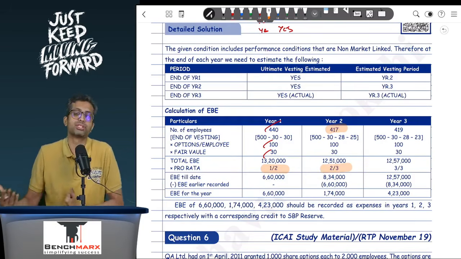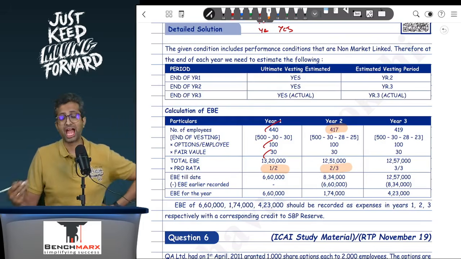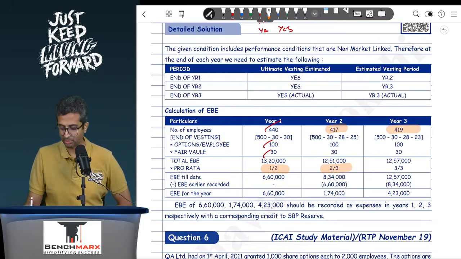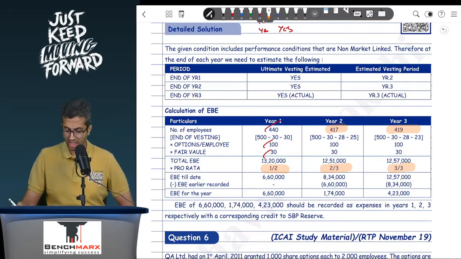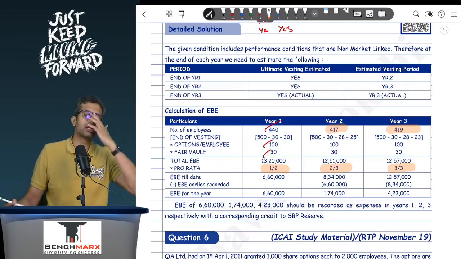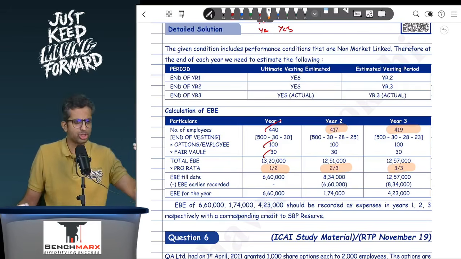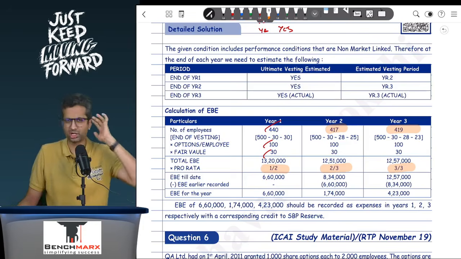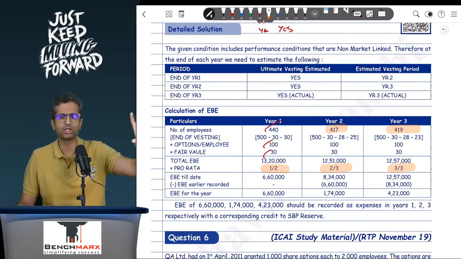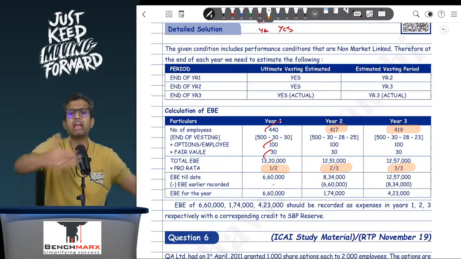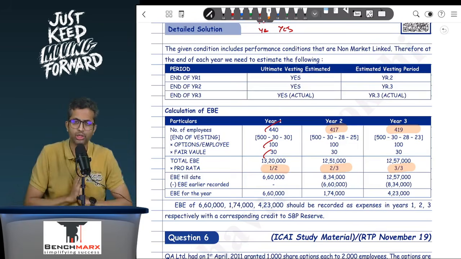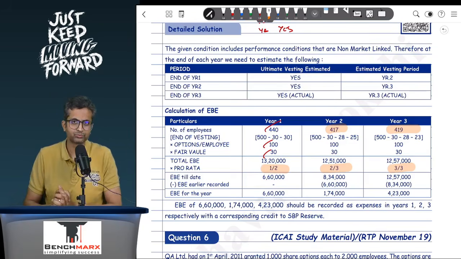Your estimate of the vesting period changes to 2 by 3 years, and then in the last year you actually see 419 employees continuing and the vesting actually happening, and hence you will take 3 by 3, and hence your expenses will be recorded accordingly. One needs to remember that if this was a non-market linked performance condition, you will not do this 1 by 2, 2 by 3, etc. You would have had an estimate of the possibility of vesting and the estimated vesting period based on which the fair value was determined, and you will prorate it over that period only in general.